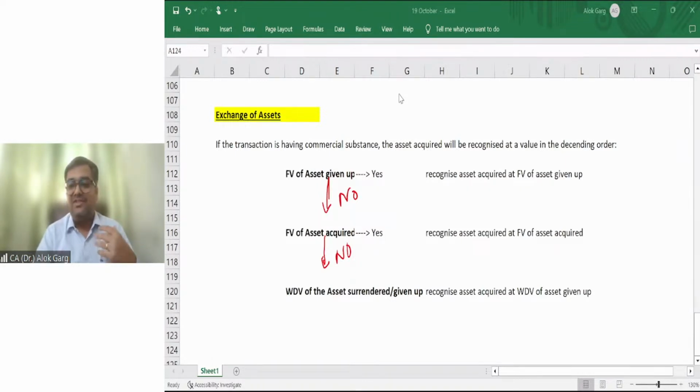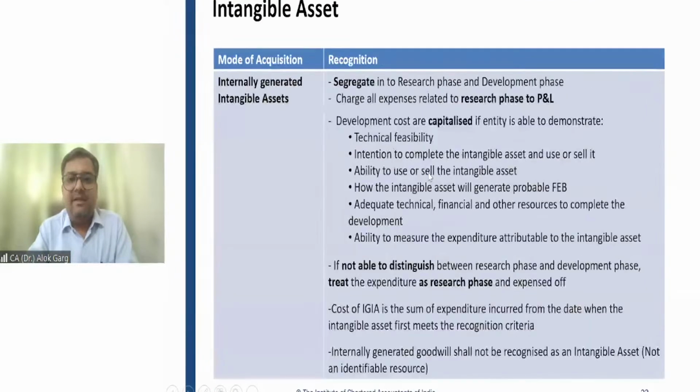Fourth, we have discussed the exchange of assets. If we are exchanging the asset, the company is giving some asset and buying an intangible asset. In that case, the value of this intangible asset is equal to the fair value of the asset given up. If the fair value of the asset given up is not there, then you can go with the fair value of the asset acquired. If the fair value of the asset acquired is also not there, then you can go with the WDV of the asset given up, which was there in the balance sheet. Right? Okay, friends. So we covered this aspect as well.